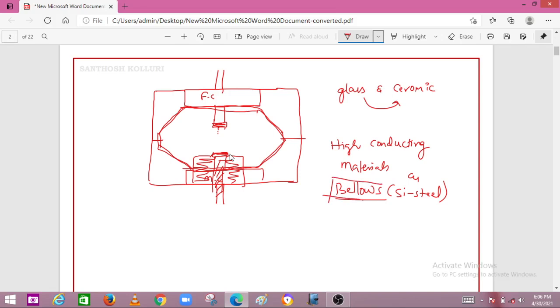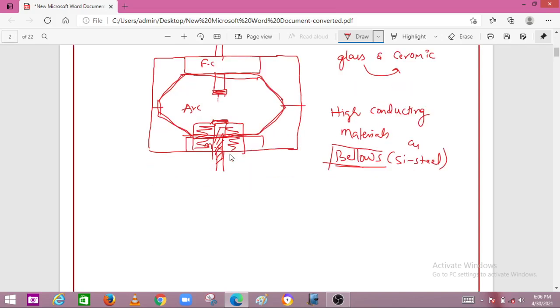And this is the arc chamber. The vacuum present in this arc chamber has a pressure between 10 to the power of minus 2 and 10 to the power of minus 7 torr. On average, the pressure inside the vacuum circuit breaker is 10 to the power of minus 6 torr.